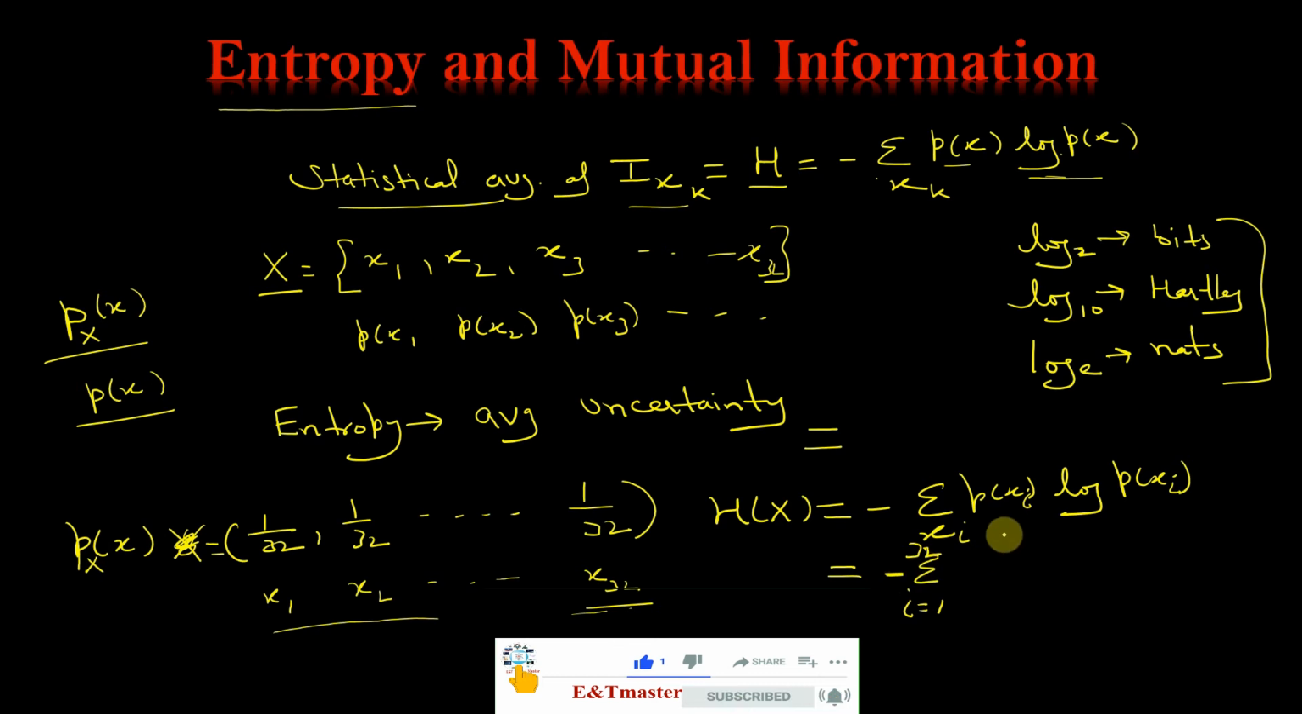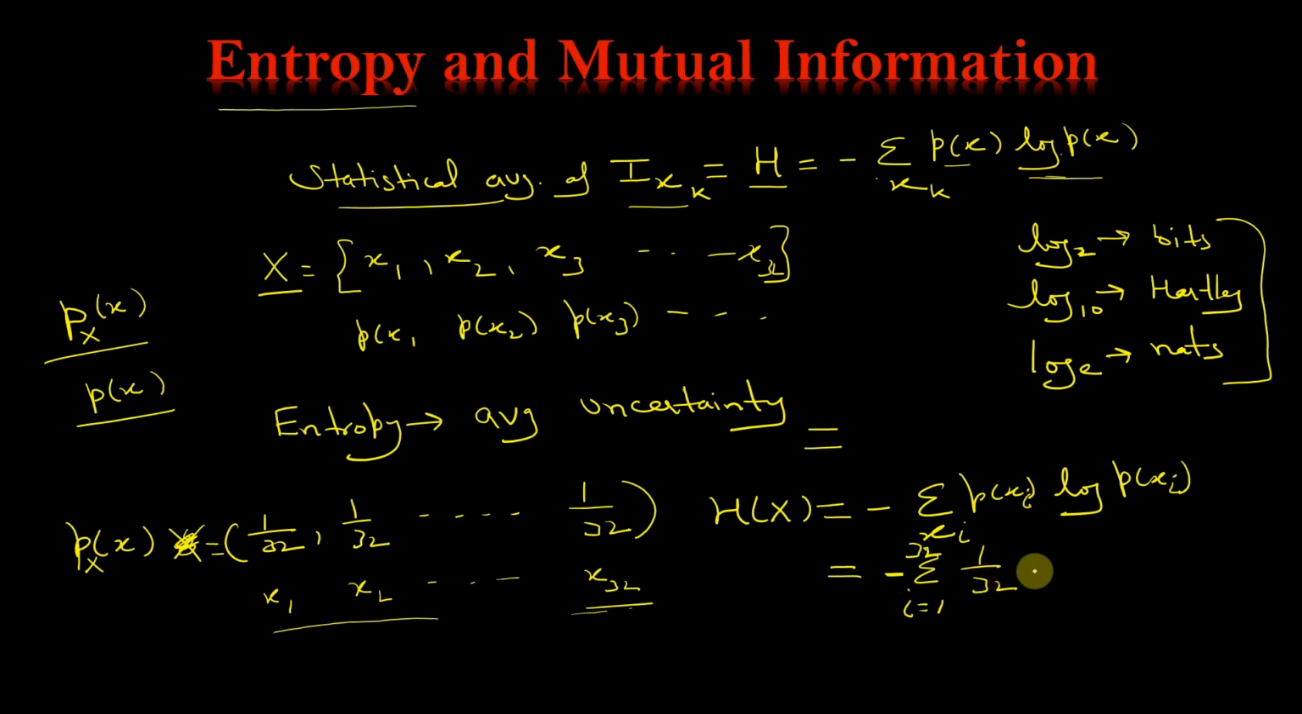So minus is there. p(xi), what is p(xi)? 1 by 32, log, this is base 2. If it is not written here, then by default it would be base 2. If you calculate it, summation i equals 1 to 32, 1 by 32 log 2 of 1 by 32, that will be equal to 5. That would be equal to 5 bits, because we have used log base 2.